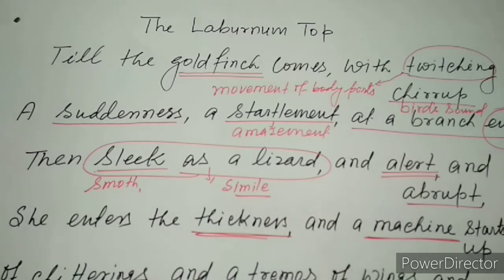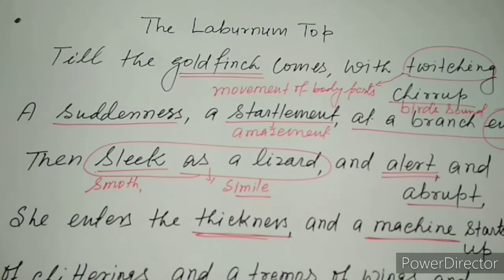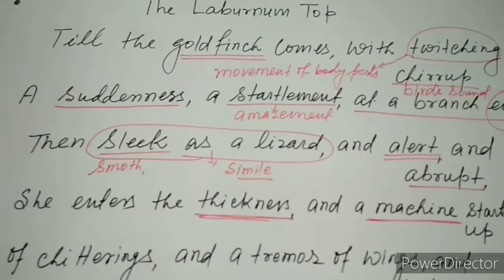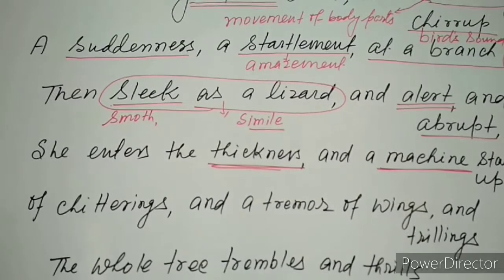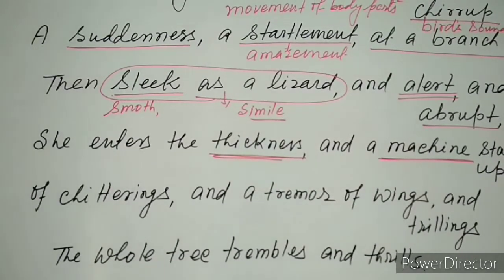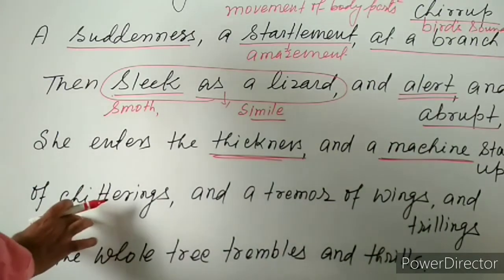A machine starts up of what? Of chitterings. A machine starts up of chitterings.